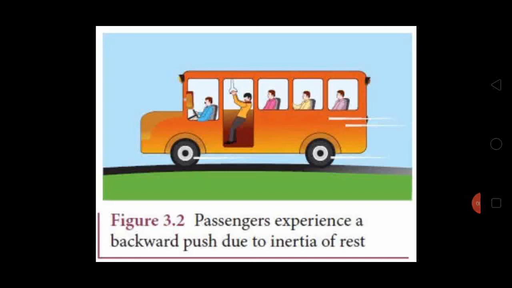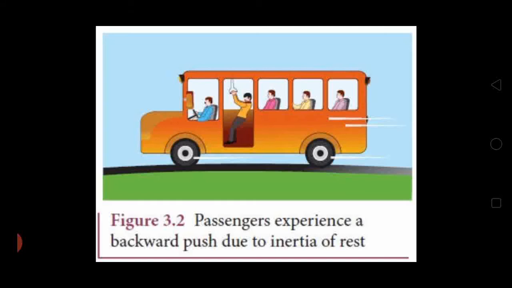First one is inertia of rest, and second one is inertia of motion. Third one is inertia of direction. Let me talk about first inertia of rest. The inertia of rest is the tendency of a body to remain in its position of rest. Okay. For example, as you can see here, a person standing in a stationary bus falls backward, as it's obvious here.